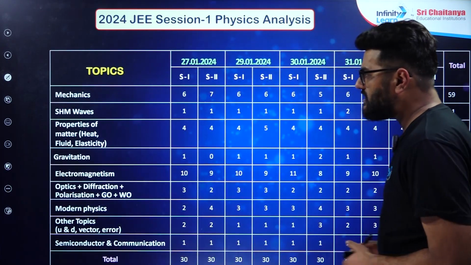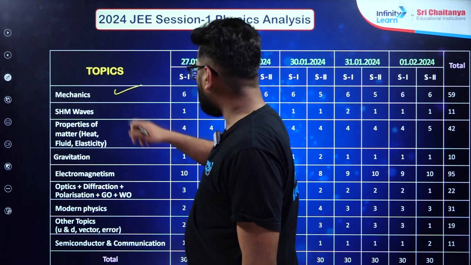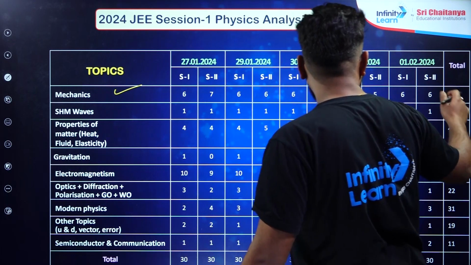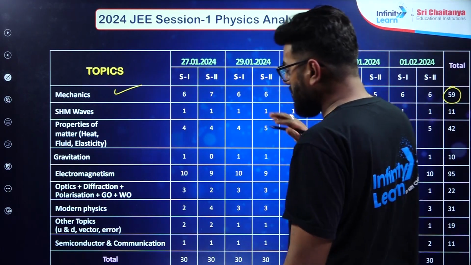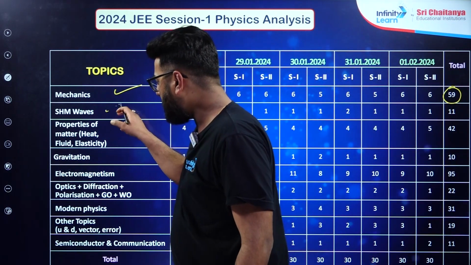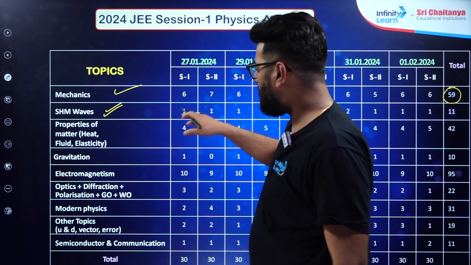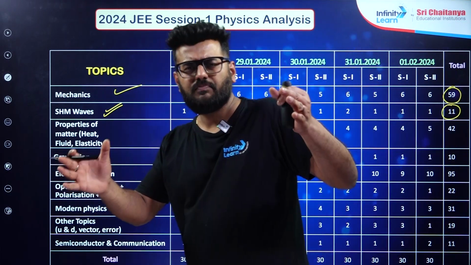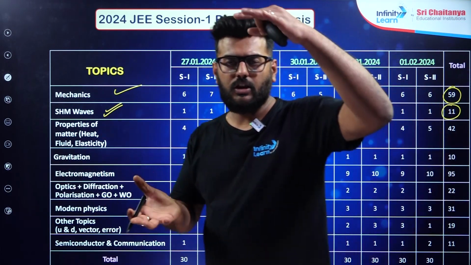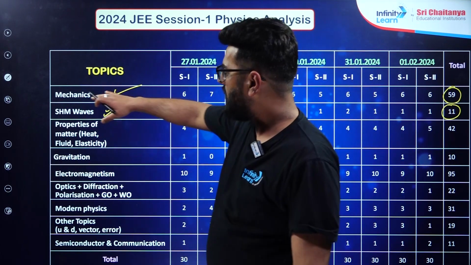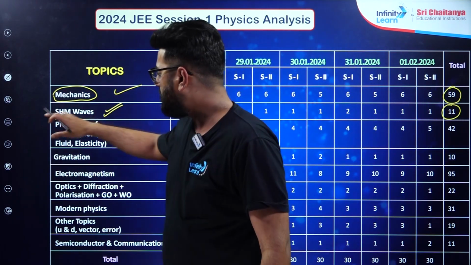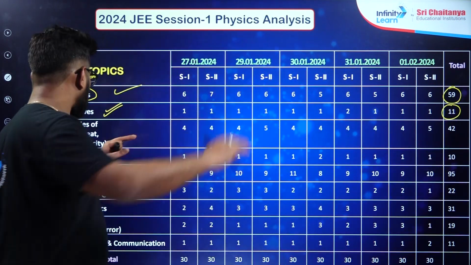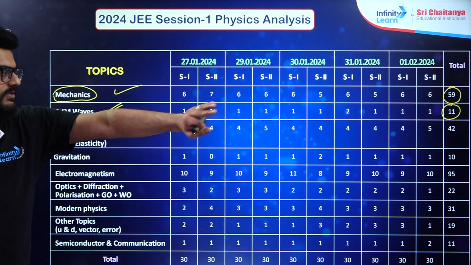Moving ahead to the next thing, from mechanics, if I speak, then from the first shift 27, 6, 7, 6, 7. So mechanics overall 59 questions have been asked. Then oscillation and waves, you can see 11 questions have been asked in total. These are further concepts, or you can say units over here. So from the mechanics unit you have around 59 questions in total asked from all the shifts. You can see 6, 7, 6, 7. Then oscillation and waves you can see 1, 1, 1, 1, 1.